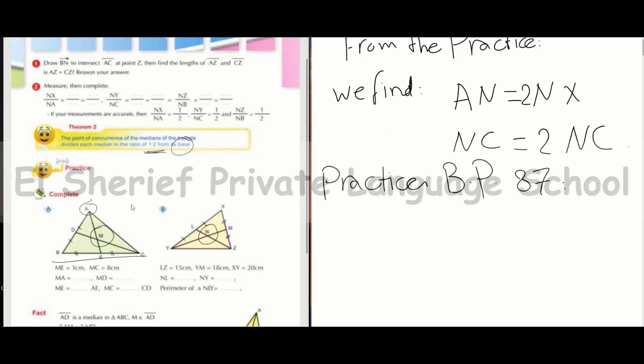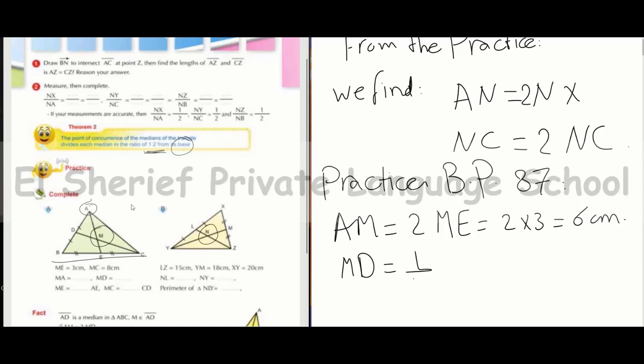ME is 3 centimeter, so AM equals twice ME, equals 2 times 3, equals 6 centimeter. MC equals 8 centimeter, so MD equals half of MC, equals 4 centimeter.